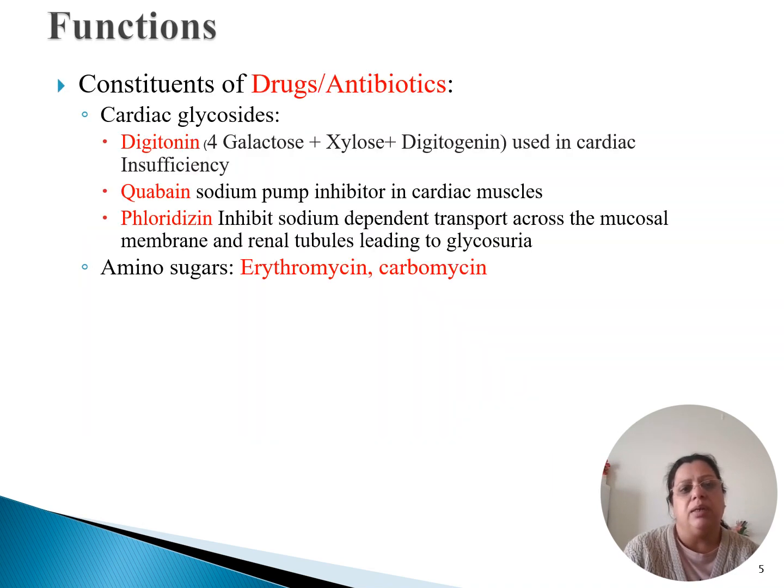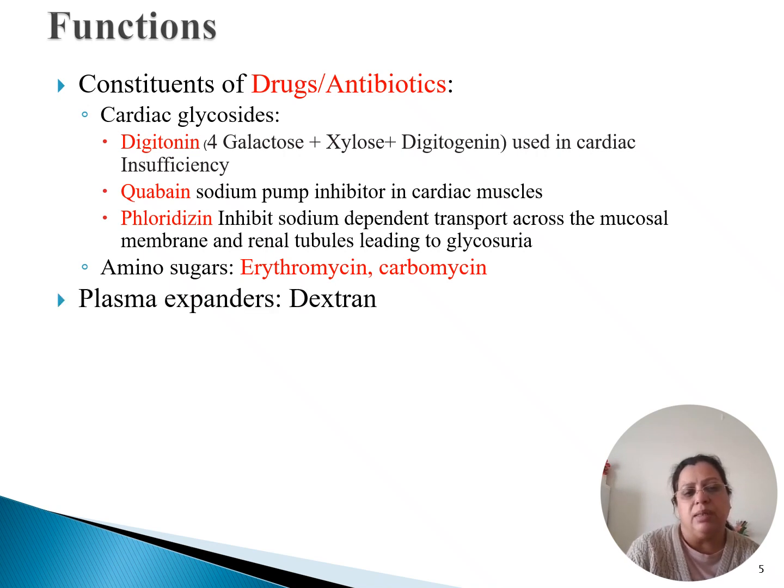Continuing with the functions, they are the constituents of various antibiotics and drugs, important ones being digoxin, which is a cardiac glycoside, ouabain, which is a sodium pump inhibitor in the cardiac muscle, and phlorizin, which is a sodium dependent transporter inhibitor across the mucosal membrane. They are all carbohydrate moieties. Then amino sugars can also be constituents of carbohydrates, like erythromycin, carbomycin.